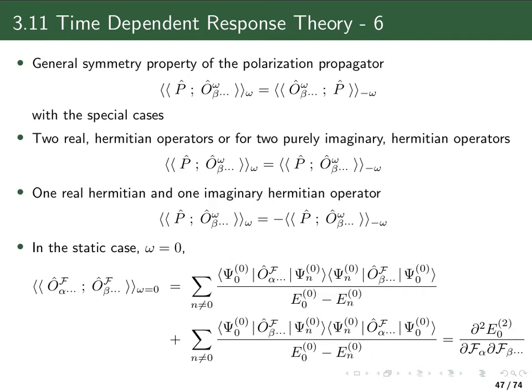And this is exactly what we had in some of the previous chapters on time-independent perturbation theory as being the second derivative of the second order correction to the energy with respect to two components of the field. Which means when we go to the frequency independent case, to the static limit, we return to the expressions which we had from time-independent perturbation theory.